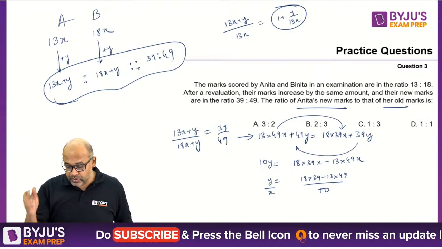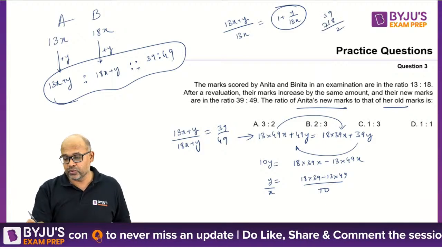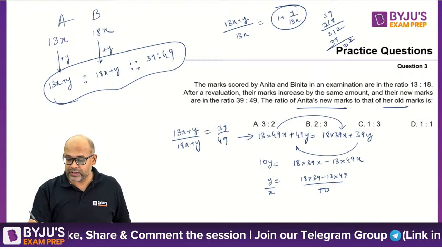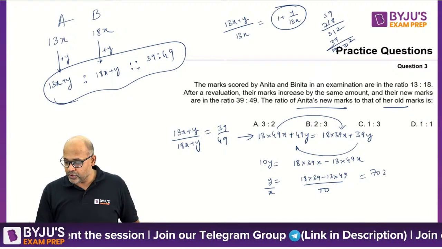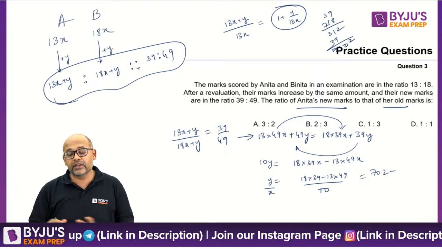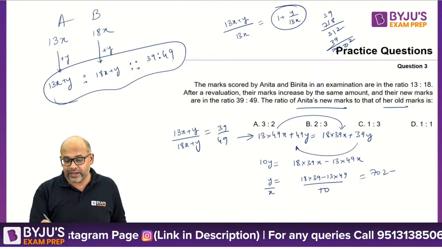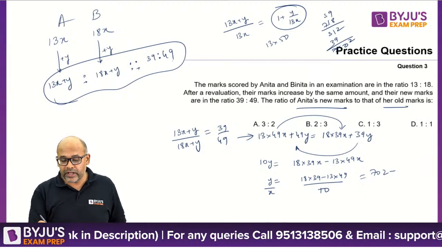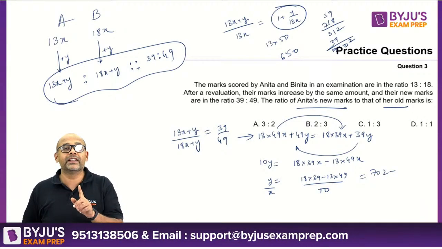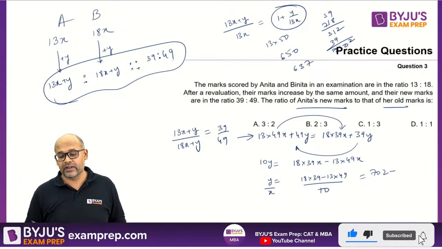How much will you get? So let's do this. 18 into 39, 39 18s are 702. 702 minus 13 into 49. How do you do 13 into 49? I have done one in the normal way. Let me take 13 into 49 in a faster way. 13 into 50, you can do it quickly. What is 13 into 50? 13 into 50 is 650. But we need 13 into 49, which means 13 is being taken extra. So 650 minus 13 is 637, right?